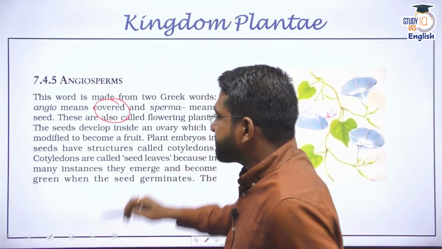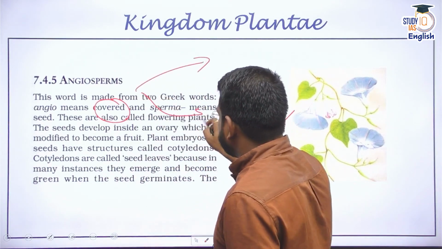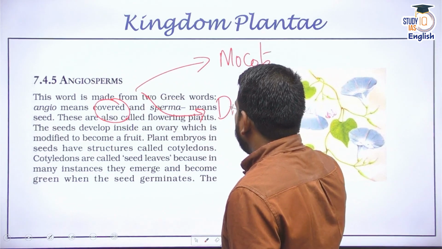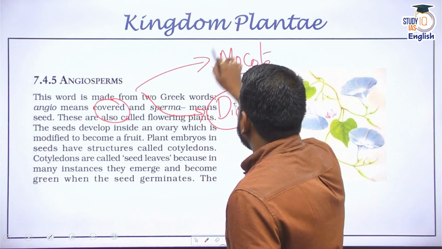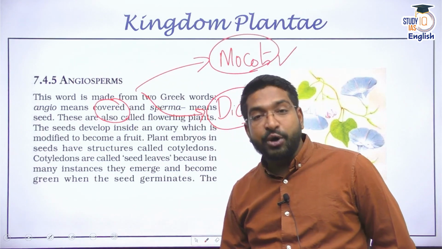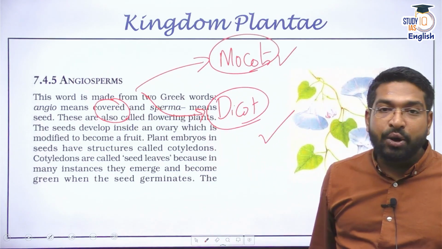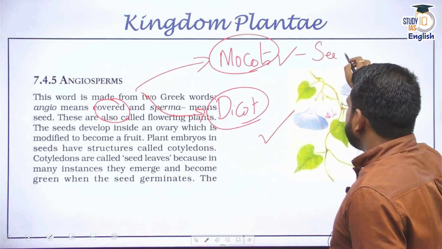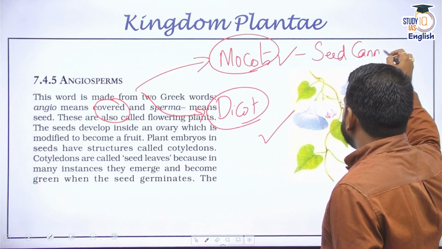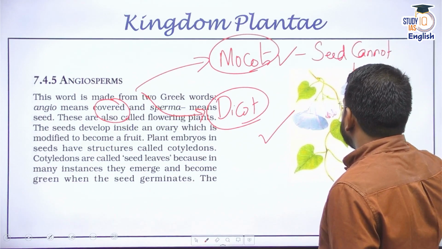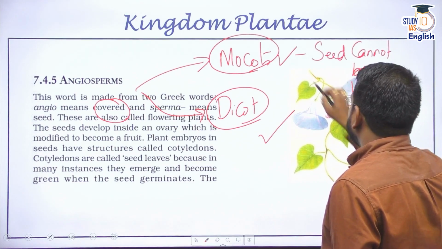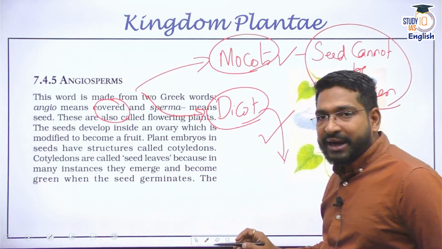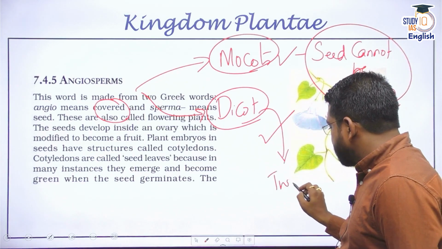And angiosperms are further divided into two categories. One is monocot and another one is dicot, right? Monocot stands for monocotyledons and dicot is dicotyledons, meaning the seed that is produced cannot be broken further. Monocot seed cannot be broken further. But when you break a dicot seed, it can be broken into two pieces.